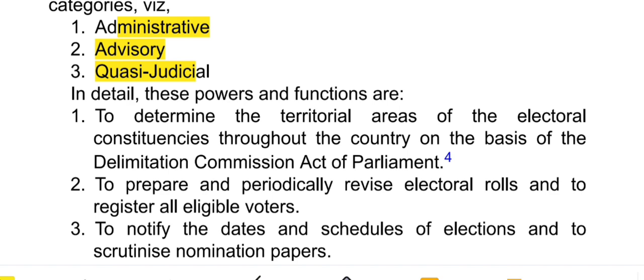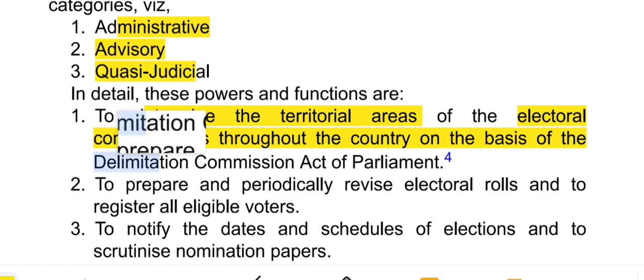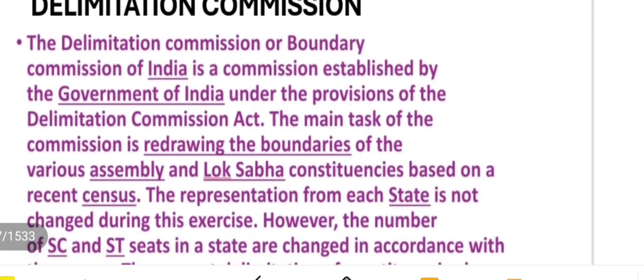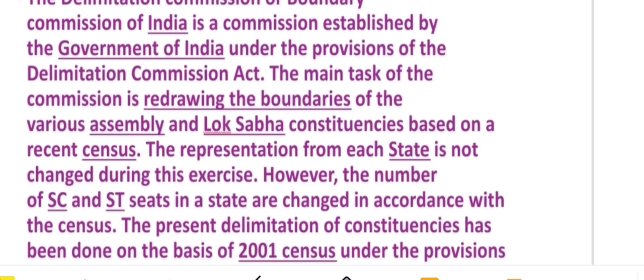First function is to determine the territorial areas of the electoral constituencies throughout the country. So it will determine the territorial areas of the electoral constituencies throughout the country on the basis of the Delimitation Commission Act of Parliament. So what is the Delimitation Commission? The Delimitation Commission or Boundary Commission of India is a commission established by the Government of India under the provision of the Delimitation Commission Act. Main task? The main task of the commission is to redraw the boundary.